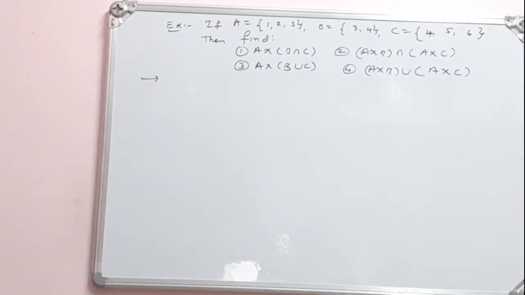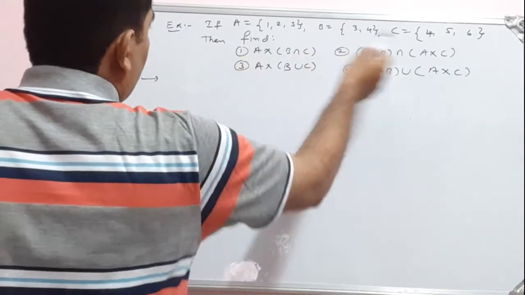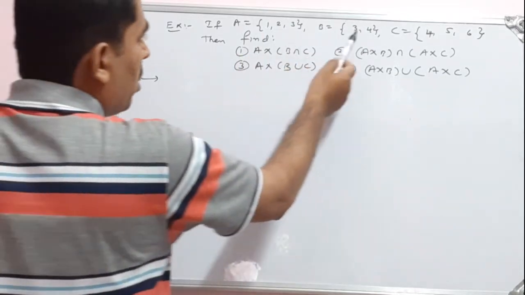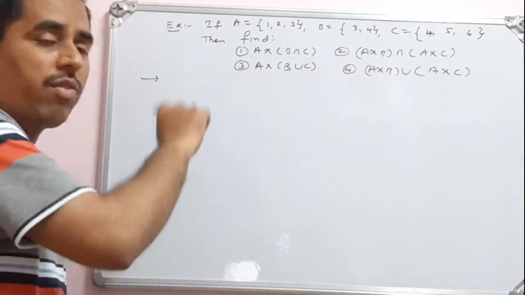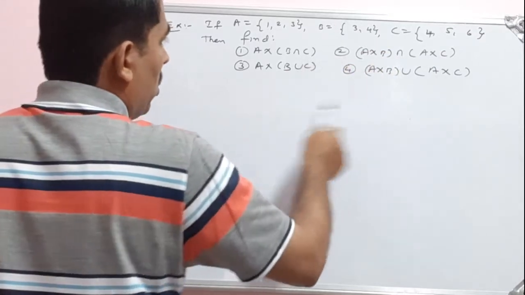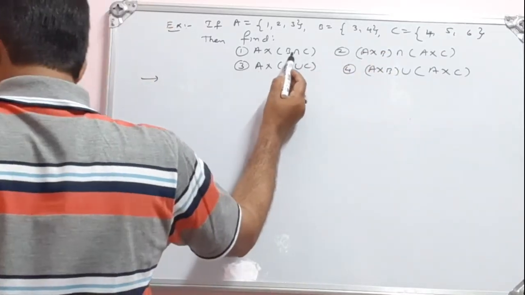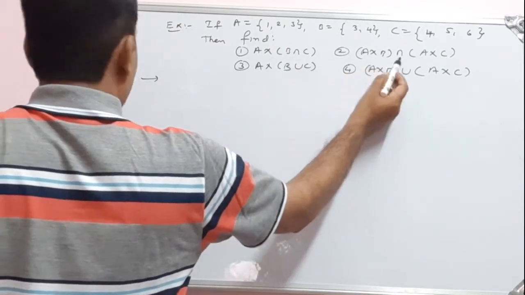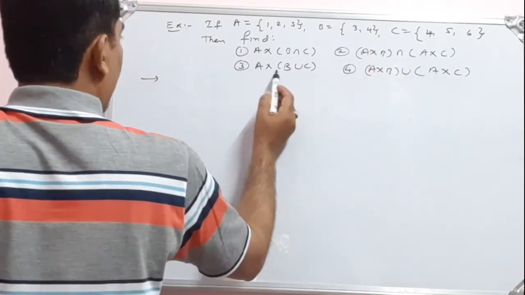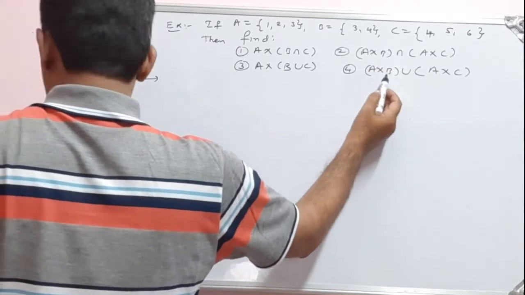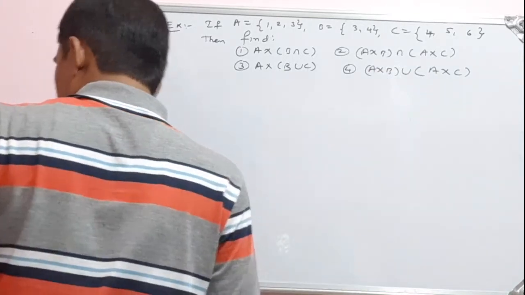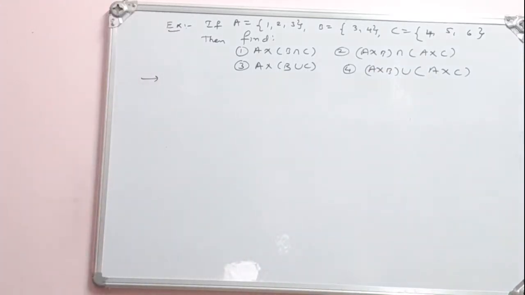Okay, so let us read the problem here. So three sets are given. A is equal to {1, 2, 3}, B is equal to {3, 4}, C is equal to {4, 5, 6}. We have to find the following. See, four cases are attached here. First one is A cross B intersection C, then A cross B intersection A cross C, then A cross B union C, then last one is A cross B union A cross C. So we have to find out all these things here. Okay, so let us do one by one here.